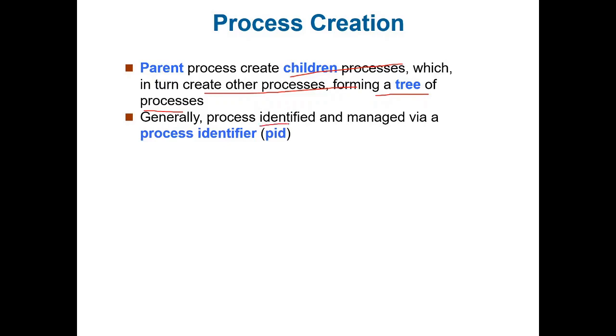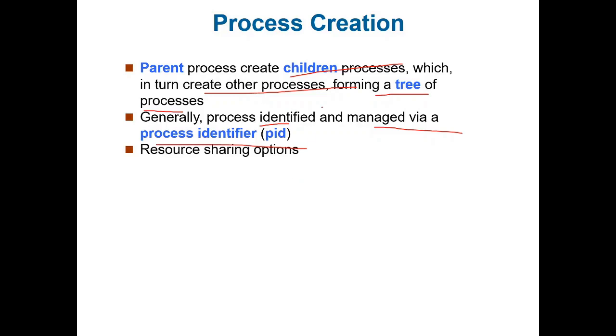Generally, a process is identified and managed through a process identifier. How do we recognize which are the parent processes and which are the child processes? Every process is given a unique number. Whenever a child process is created from the parent process, it is identified by the process number given to it by the operating system.